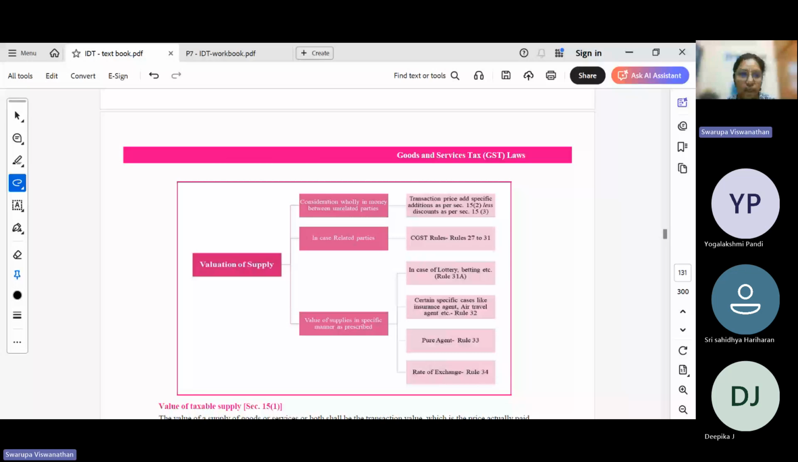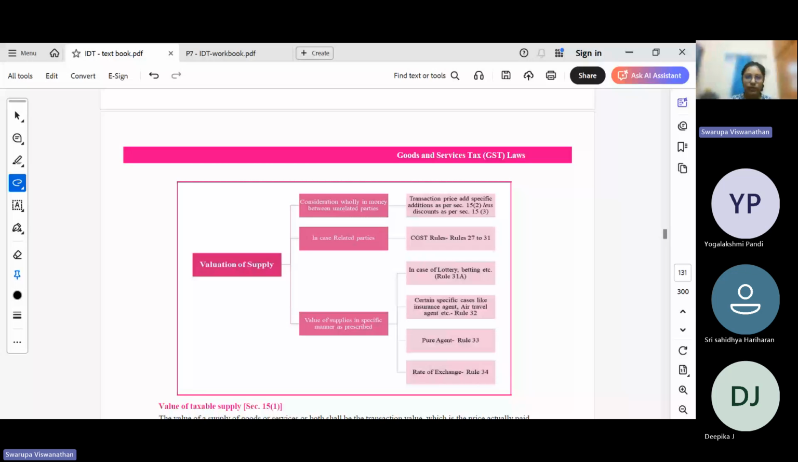You need to include taxes, all taxes other than GST. Any kind of incidental expenses, packing charges that are associated with this product. Interest, late fee, penalty, if it is included in the invoice or it is due for payment. Non-government subsidies. Government subsidies will be excluded. Non-government subsidies have to be included in the transaction value.